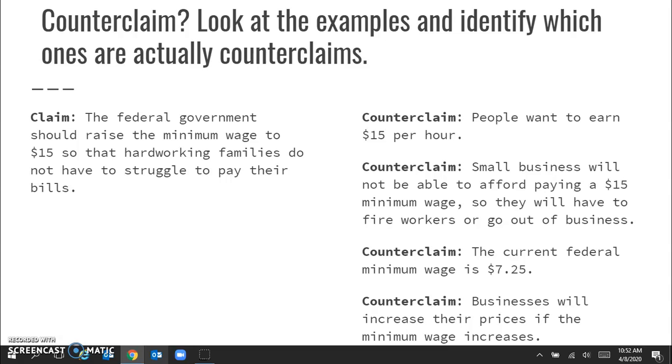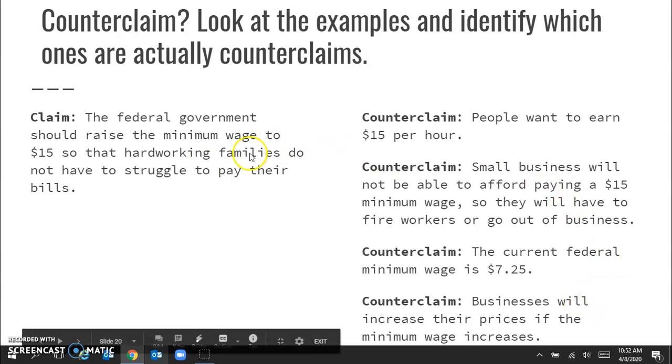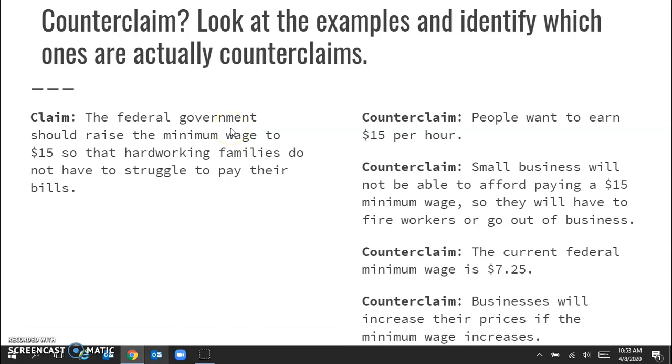Okay, I want you to pause the video, look at these examples, and think about it. Which one is actually a counterclaim? Which one is actually in opposition to the claim? So pause the video, think about it, and when you're ready with your answer, we're going to look at it together.